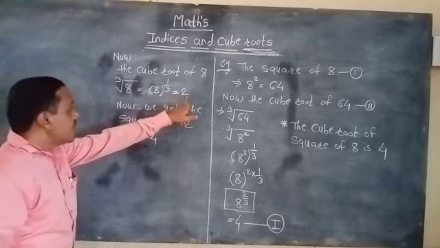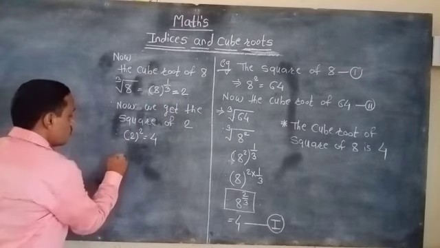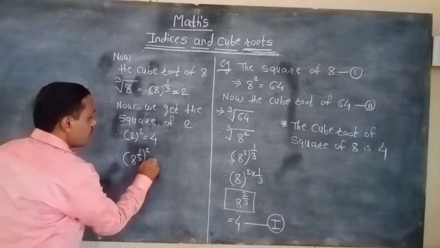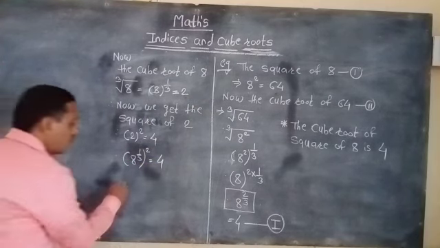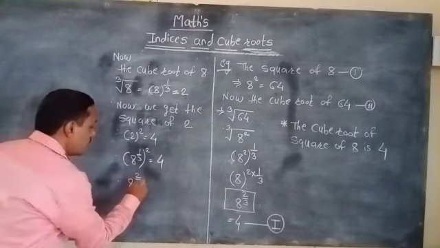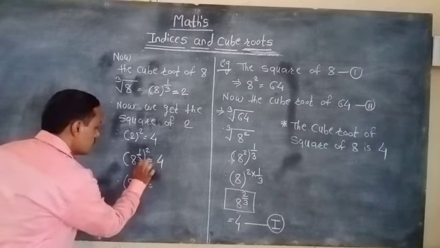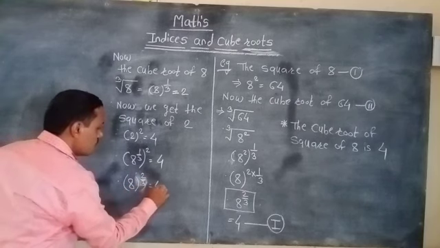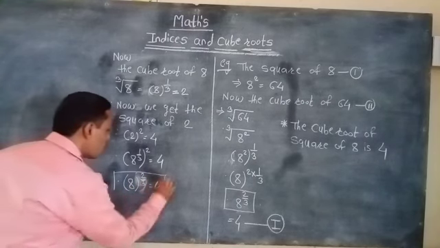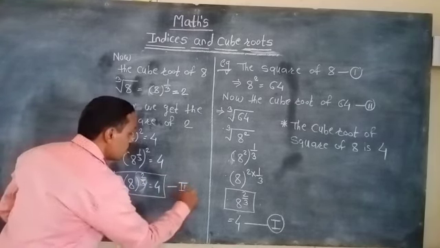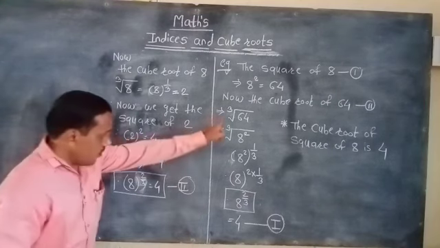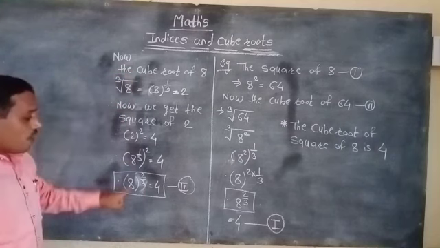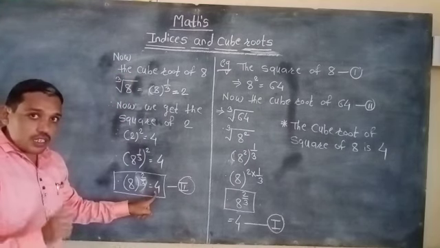So we put that value in here. So we have 8 raised to 1 by 3, in brackets, squared is equal to 4. That means 8 raised to 2 by 3 is equal to again 4. It is equation number 2. When we find out the value, we get the answer 4. When we find the value again, we get the answer 4.